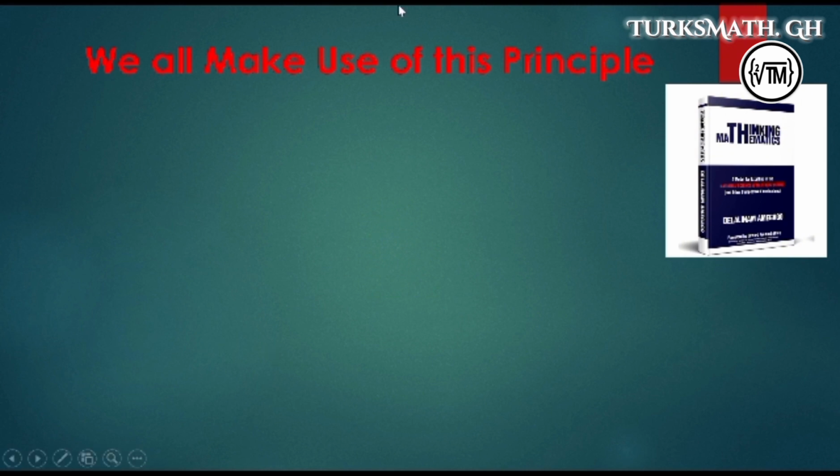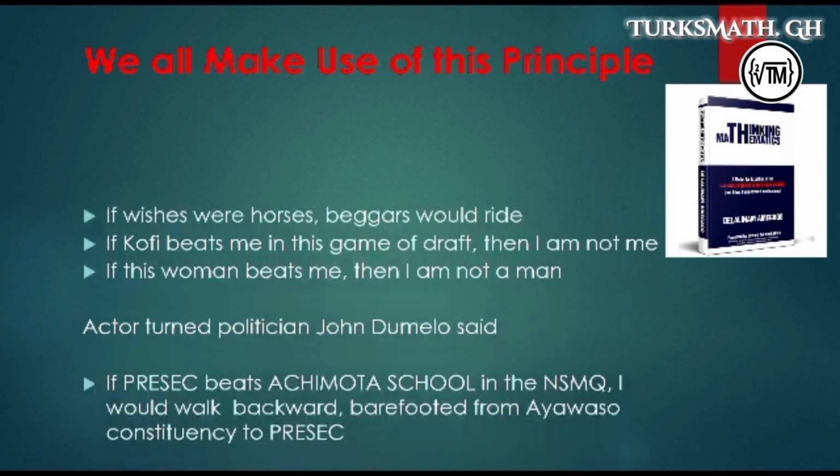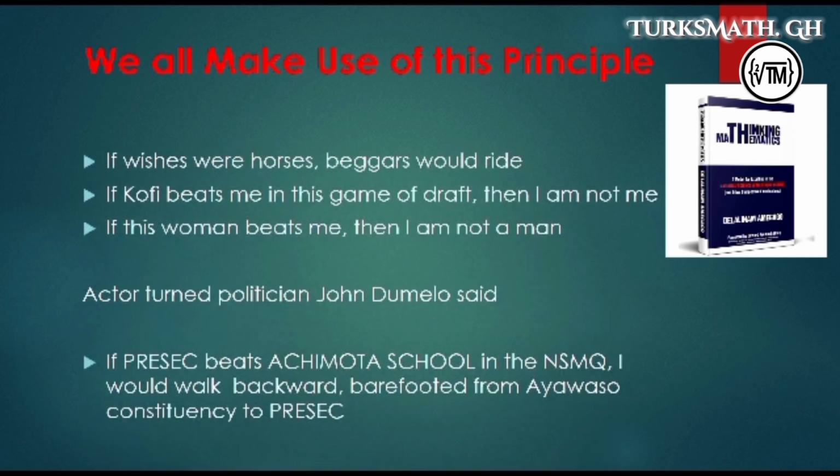Now, we all make use of this statement in our daily lives. For instance, we say, if wishes were horses, beggars would ride. We know wishes are not horses, but we are saying if they were, beggars would ride. In fact, if wishes were horses, not only would beggars ride, beggars would build mansions, beggars would fly aeroplanes, beggars will do anything.